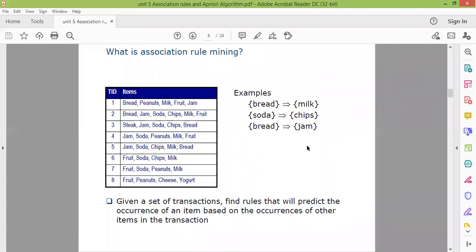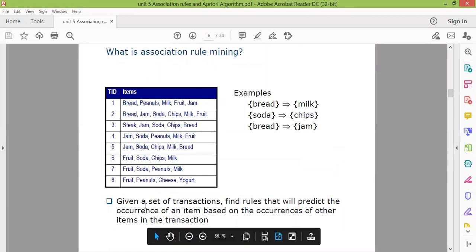The reverse is also possible: milk tends to bread, chips tends to soda, jam tends to bread. Or we can make other association rules like fruit tends to milk, fruit tends to peanuts, fruit tends to yogurt, yogurt tends to fruit. So all possible combinations can be taken for the association.